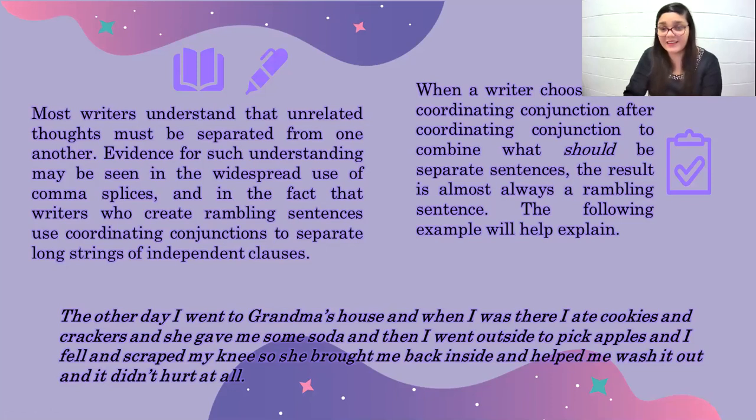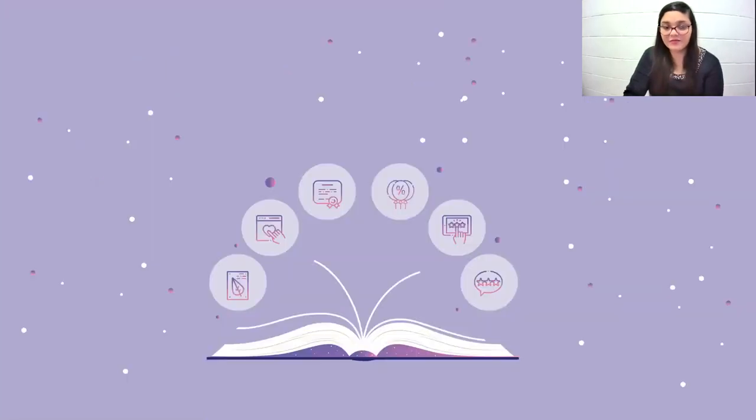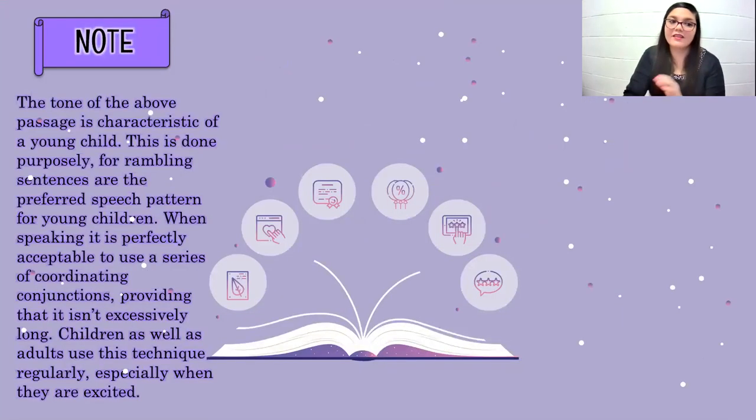What happens then? This one doesn't have any pause, and the more I read it, the more tired I feel. The tone of the above passage is characteristic of a young child. This is done purposely, for rambling sentences are the preferred speech pattern for young children. When speaking, it is perfectly acceptable to use a series of coordinating conjunctions, providing that it isn't excessively long. Children as well as adults use these techniques regularly, especially when they are excited.